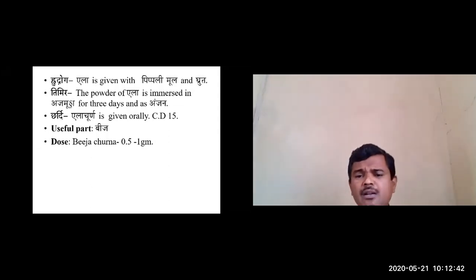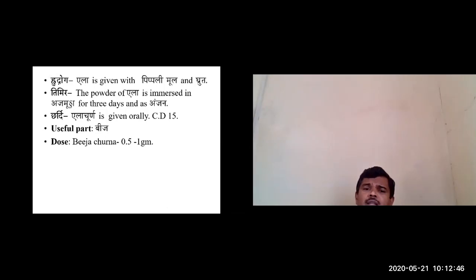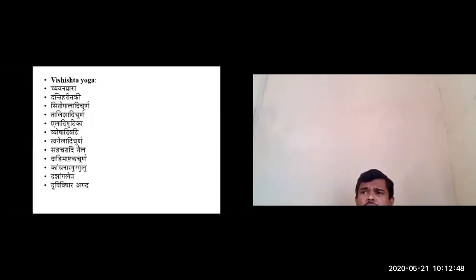Okay, matra 0.5 to 1 gram, the therapeutic dose. Some of the preparations: there are around 500 to 600 preparations where ELA is used. ELA is used as a main ingredient and as a prakshepaka dravya. You can divide the preparations. ELA as a main ingredient.